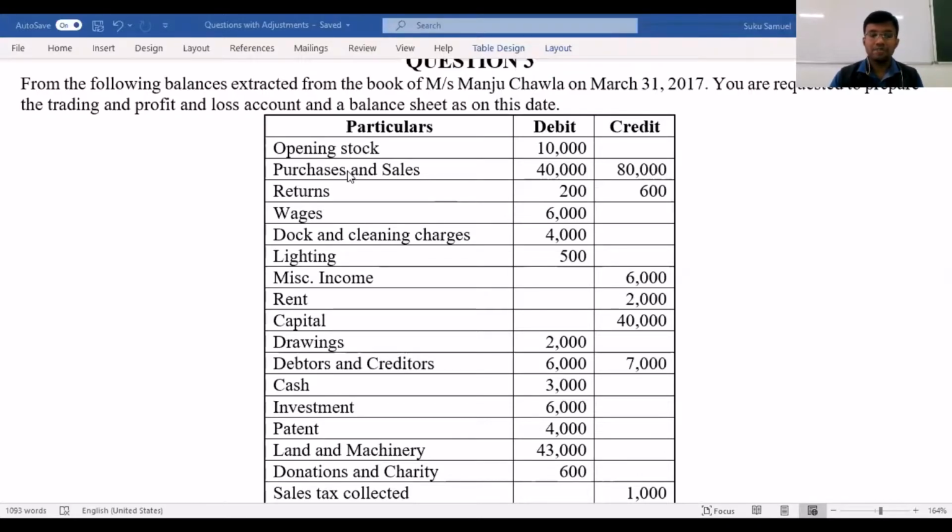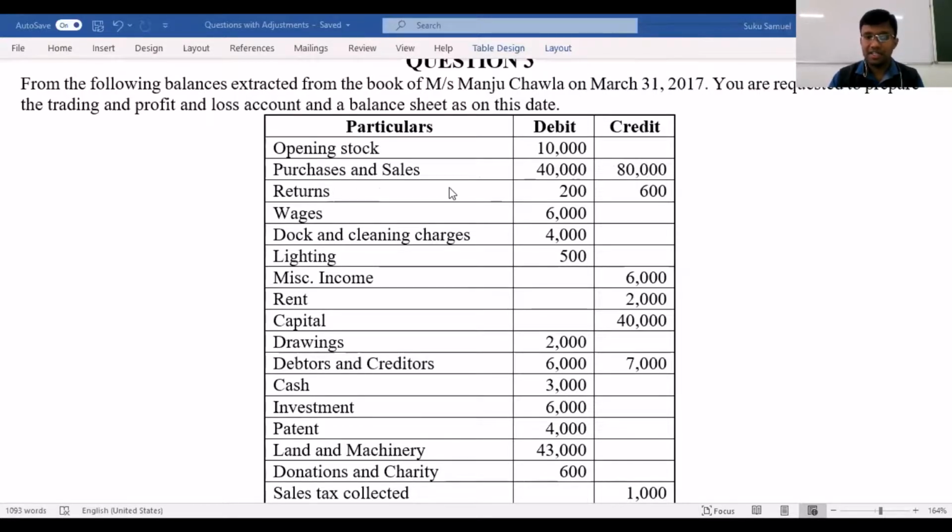Now, second item, it is mentioned as purchases and sales, and in the trial balance, they've mentioned two amounts. For this, we have to remember the thumb rule of preparation of trial balance: assets, expenses, liabilities, income. Now, purchases is an expense for you. So what is mentioned on the debit side is your purchase, and 80,000, what comes on the credit side, is usually liabilities and income, which means what is mentioned over here is sales. So 80,000, what is mentioned on the credit side, that is your sales, since it represents an income.